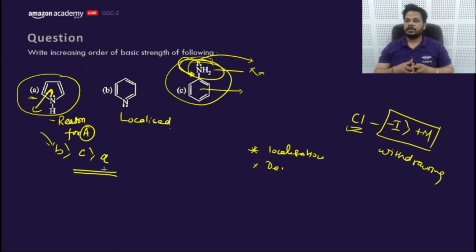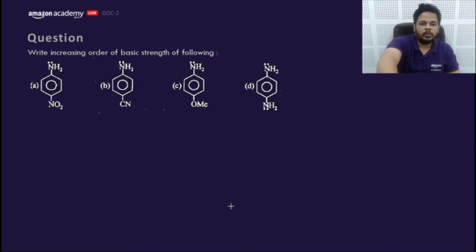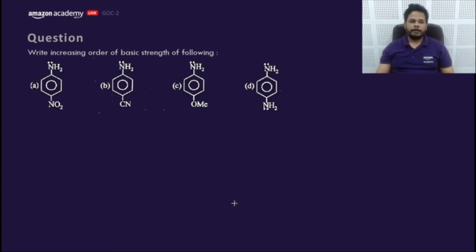B, C, A. Who answered like this? B, C, A. Let's move to the next part of it. Write the increasing order of basic strength of the following: NO2, CN, OMe, NH2. Very easy.